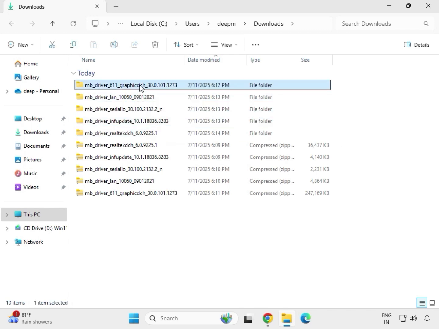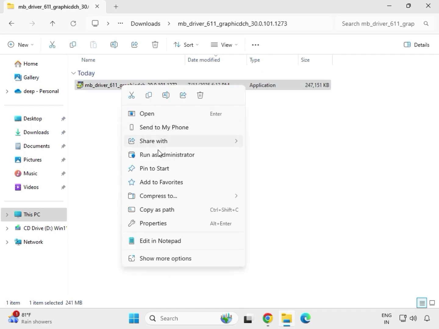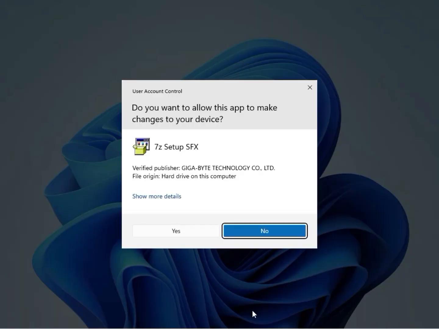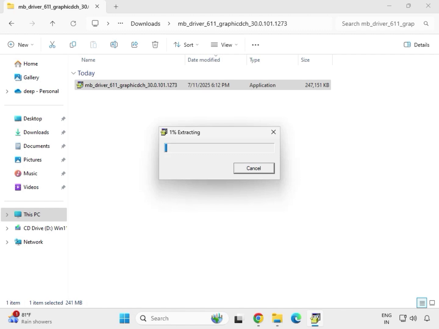So first open one, just select, right click, run as administrator. Then click on yes. Now this is extracting to your system.